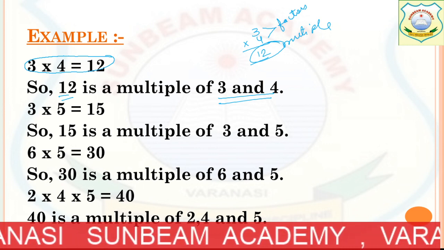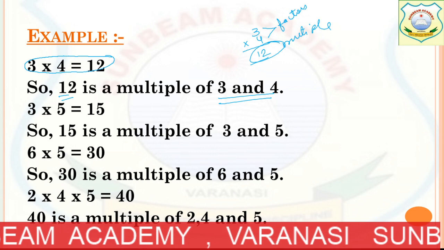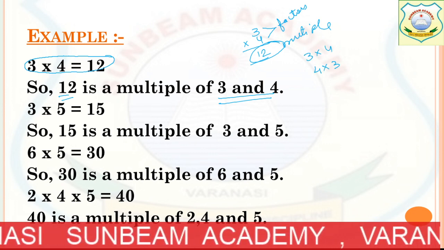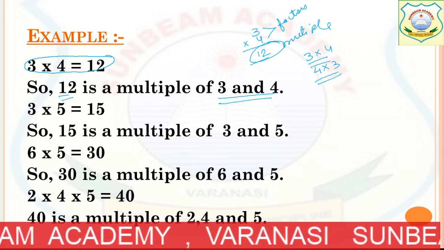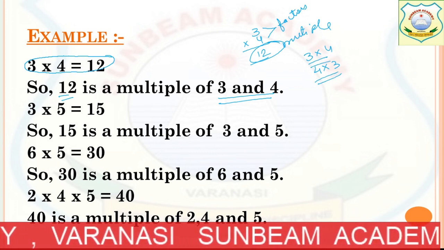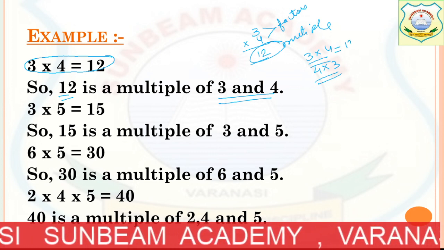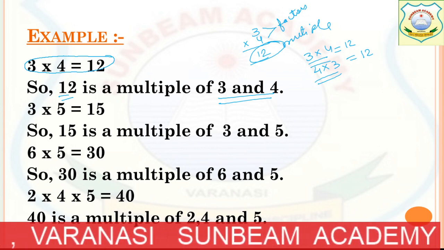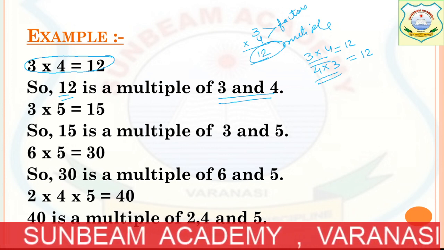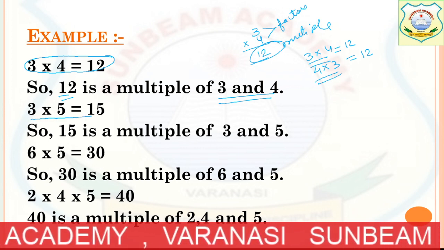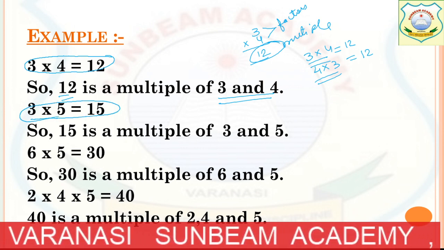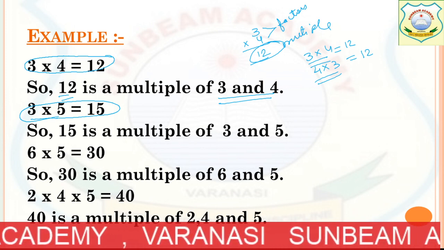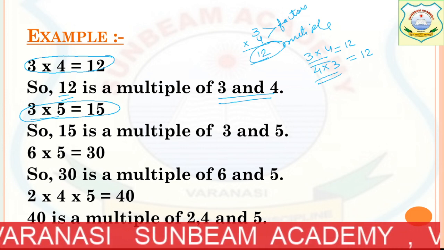Got it? Now, if we write 3 multiplied by 4 or 4 multiplied by 3, is there any difference? No, both are the same, and both answers will be the same. 3 multiplied by 4 is 12 and 4 multiplied by 3 is also 12. Now let's come to the second point. 3 multiplied by 5 equals 15. So 15 is a multiple of which numbers? 3 and 5. Got it?